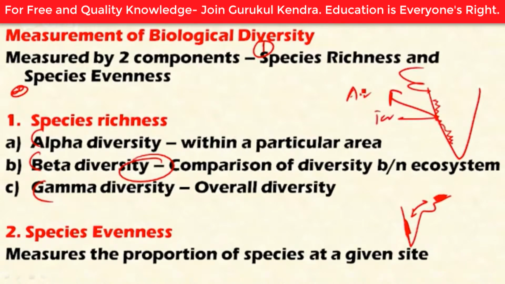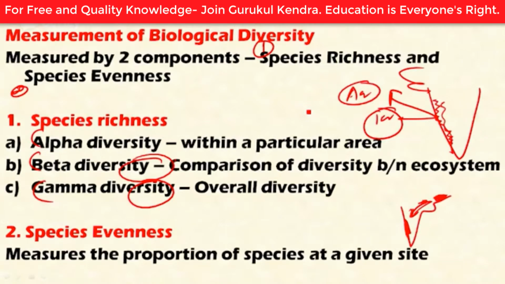If you measure the overall diversity for different ecosystems within a particular place, that is called gamma diversity. So beta diversity refers to between different regions, while gamma diversity refers to within a particular region but between different ecosystems. I hope you understood the measure of biological diversity.